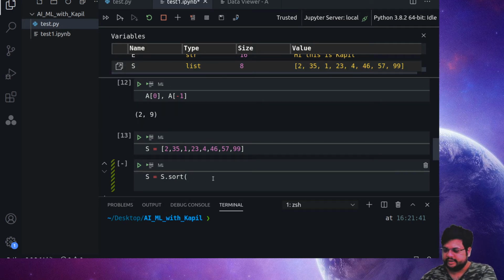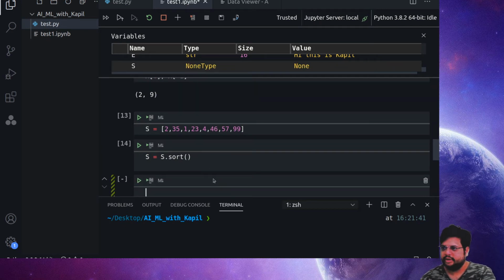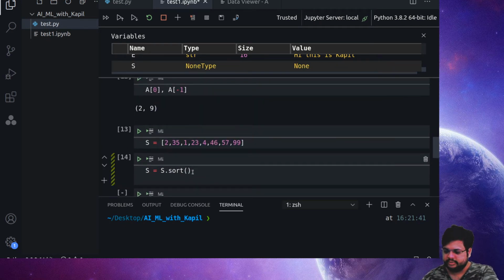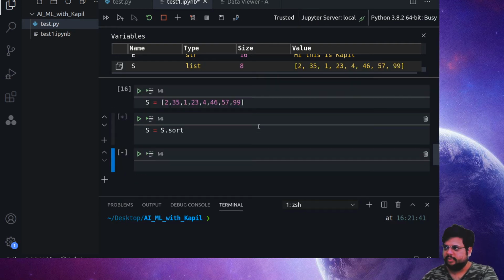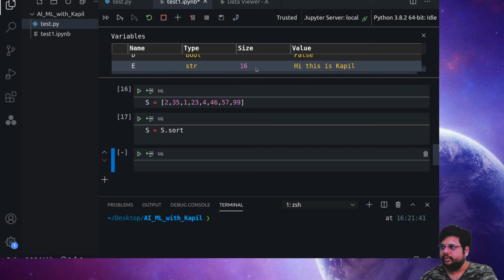The moment I reassign it with the sort part, let's see what happens. Oh, it becomes None. Why is it so? It doesn't require this part. But now we don't have the S value, so I'm running the S value back.